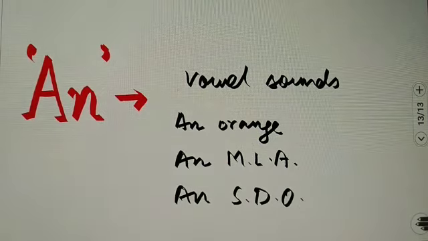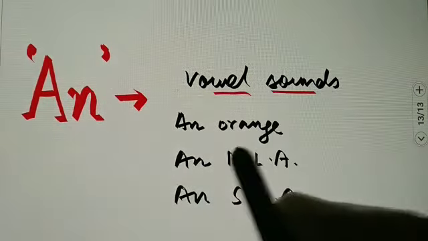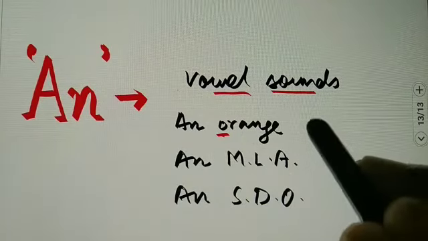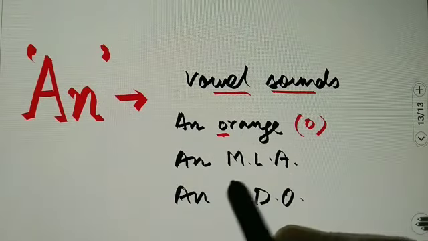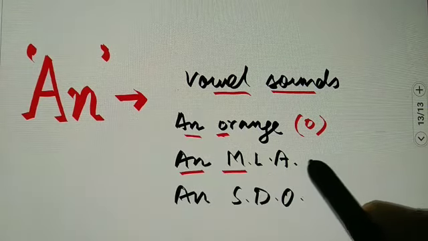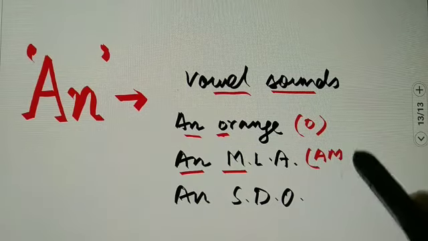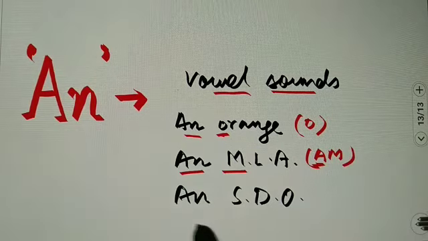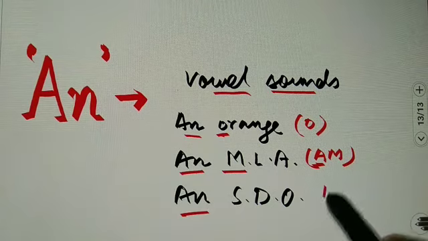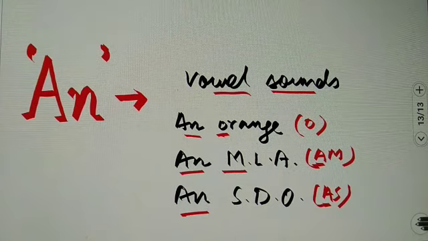So when we are talking about vowel sounds, we have to see the sound of O, definitely a vowel. And before the sound of A, that is M, MLA starts with a vowel sound. In a similar way, S in SDO starts with the sound of a vowel. So that's why an is used.